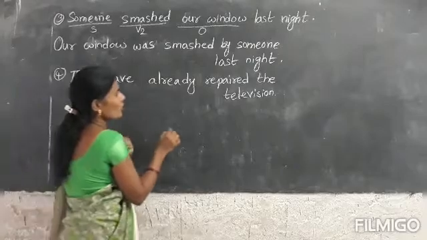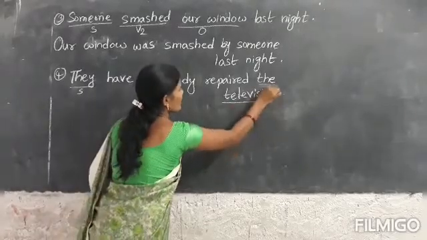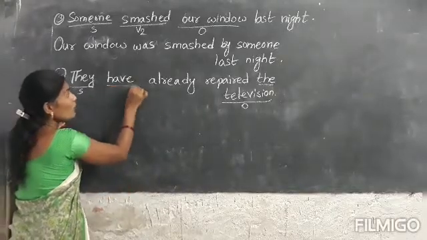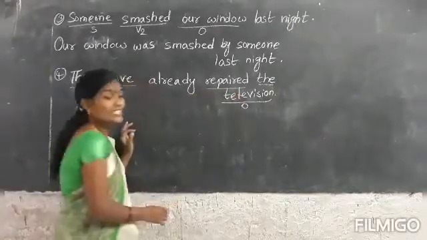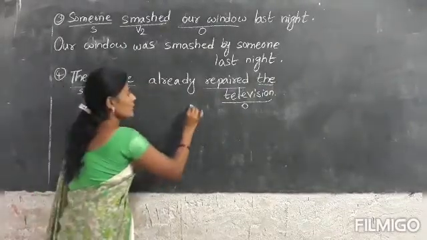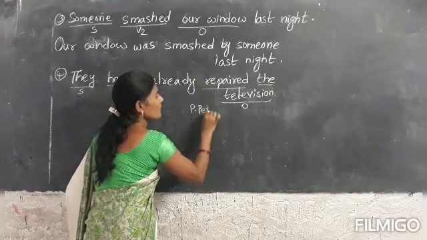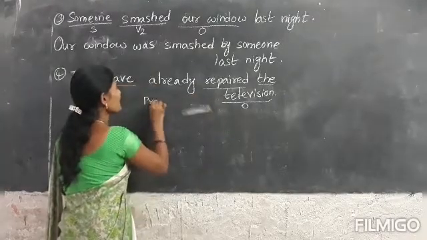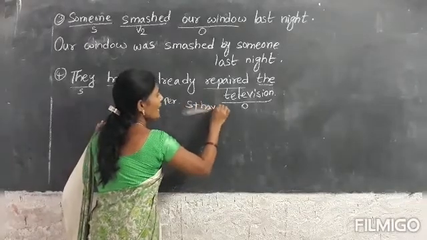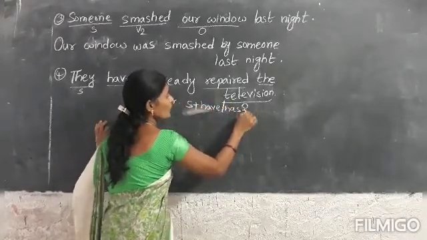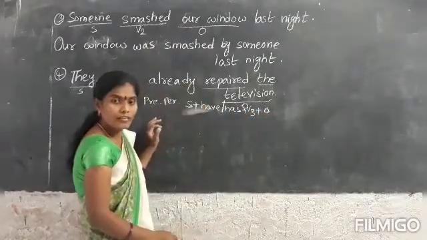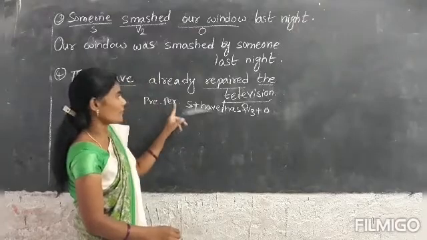They. What is the object? The television. The subject is they, and have plus repaired. This is the structure of present perfect. Present perfect structure means subject plus have or has plus verb third form plus object.